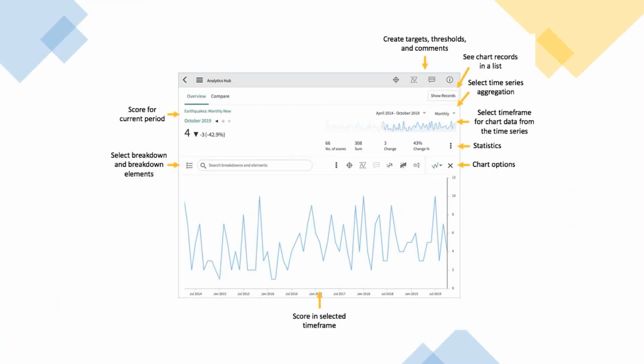Okay. So this is the analytics hub, as I told you. Here, if you see, there is something called search breakdowns and elements. If I have to give one definition of breakdown, it is nothing but categorization. If we talk from the reporting perspective, it is called drill down. In general, it is categorization.